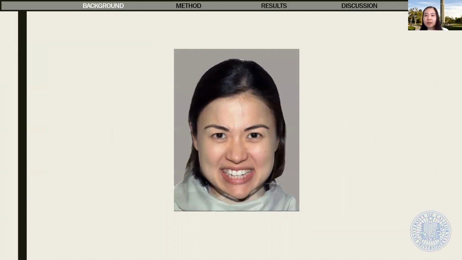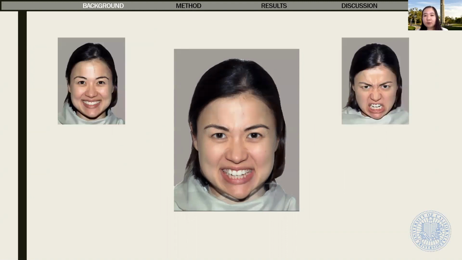When you see this face, would you categorize it as a happy or an angry expression? If you guessed happy or angry, you're partially right. This face is morphed with approximately 36% anger and 64% happy emotion. However, people can interpret this face differently. Some people are biased to see more threat in this face, while others might see it as happy.